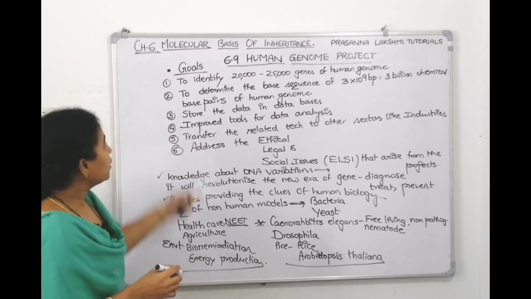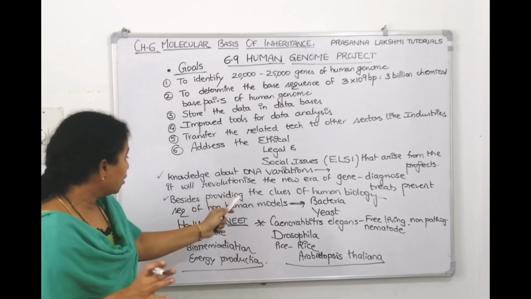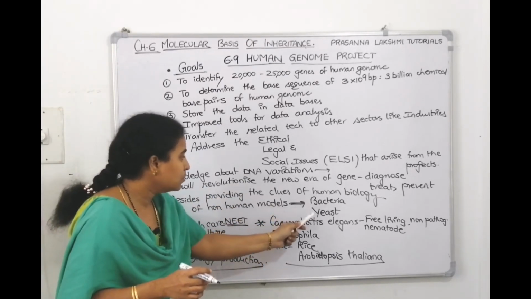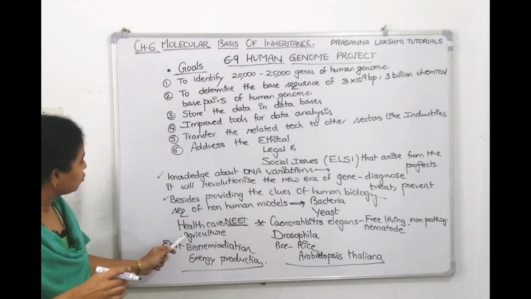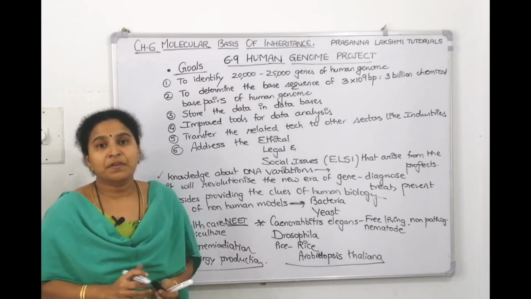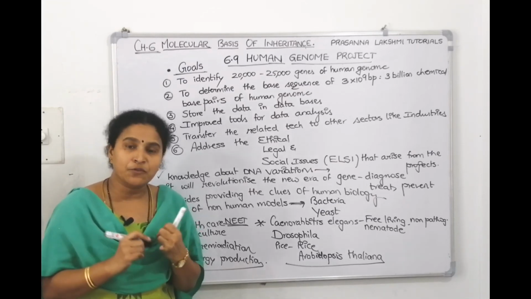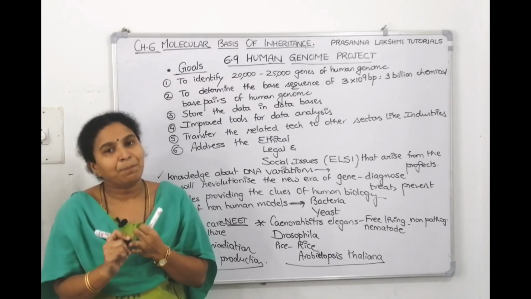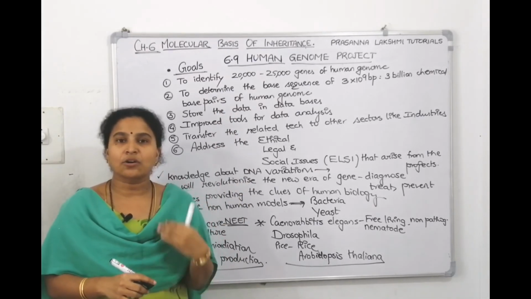So in this board, we talked about the goals of the Human Genome Project, and then with this knowledge what we can do, and then what are the non-human genome models they have done the sequencing of. 1, 2, 3, 4, 5 and 6. Where did it help? In 4 areas. 1, 2, 3 and 4. So take a screenshot. In the next lecture, we will continue the remaining part of this topic, where we will talk about the methodologies of the Human Genome Project, salient features of the Human Genome Project, then the applications of the Human Genome Project. Half the way we completed. In the next lecture, we will talk the remaining part.